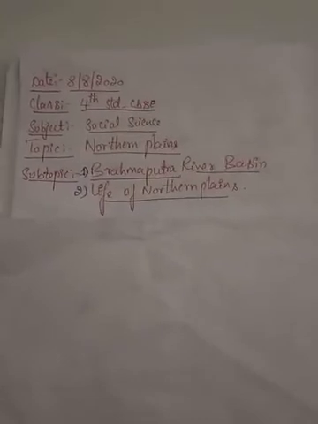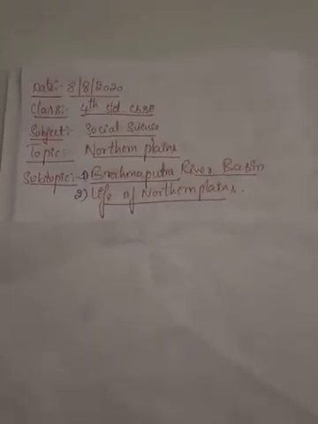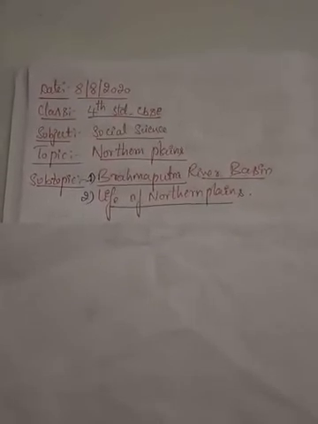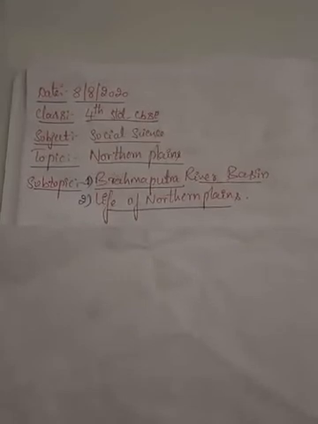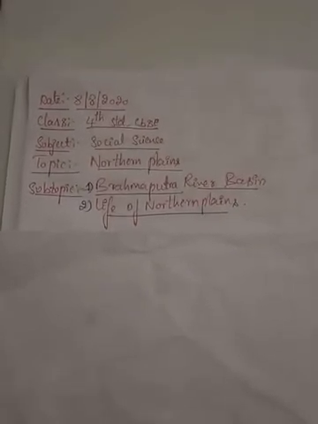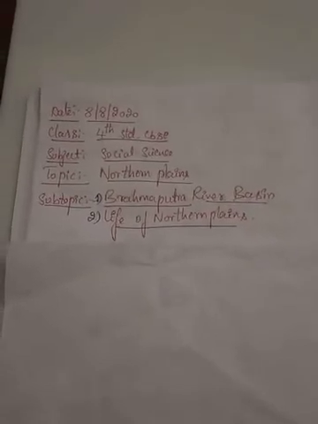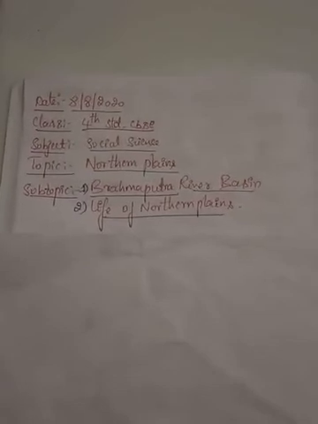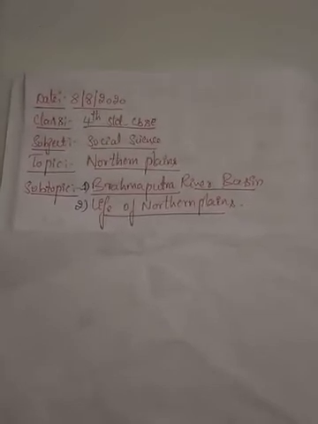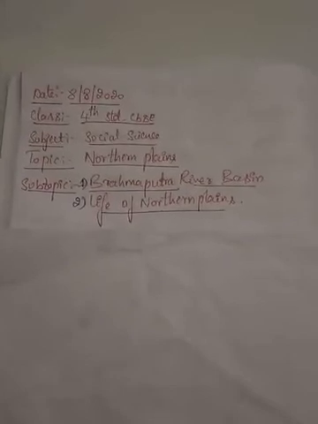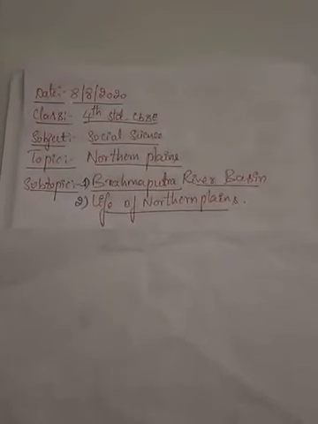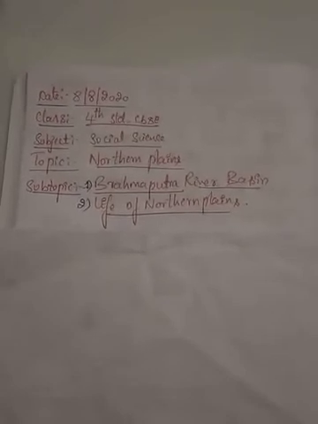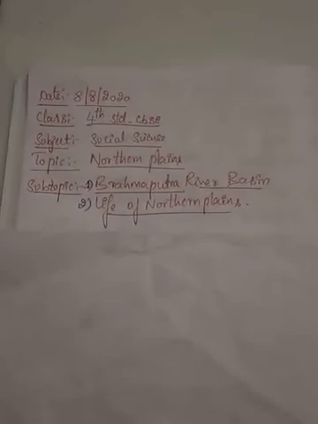Now, in the previous class, we had discussed the northern plains. In those northern plains, we studied three rivers which originate in the mountains and bring with them silt, stone and clay. The rivers that flow through the northern plains include Satluj, Ganga and Brahmaputra along with their tributaries. And we saw where the Satluj river basin is located and why it is called the Satluj river basin, and what we mean by the Ganga river basin and where it is located.